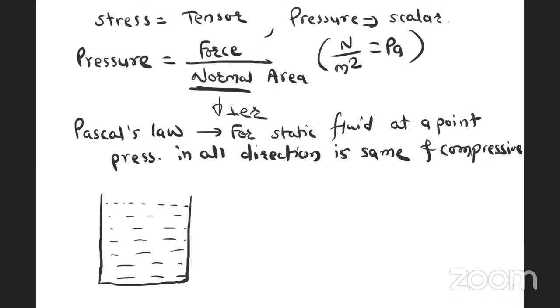And if I consider one very small 3D element in this vessel, let us say this is a small element, a very small point. We can say this is a point also in this vessel. Now, pressure at a point in all directions is the same and compressive. Pascal law says that in x direction pressure is P, in y direction pressure is P, in z direction also pressure is P. It means in all three directions pressure is the same and compressive.